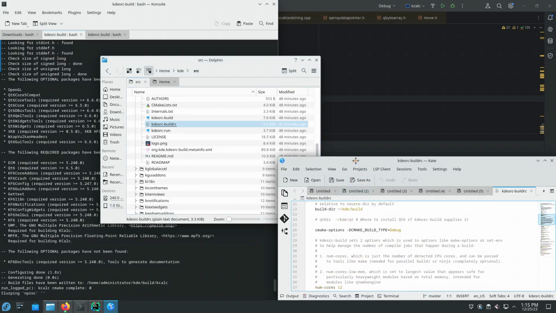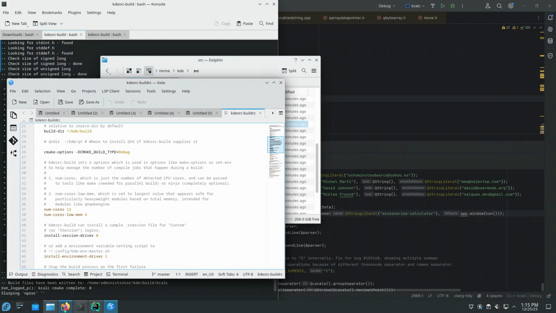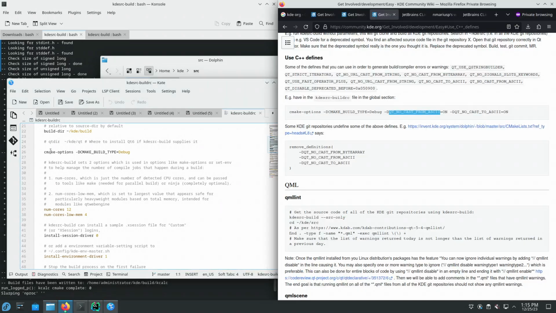And as the wiki page says, we should replace the line cmake options -DCMAKE_BUILD_TYPE=Debug, or we should append to this line. Let's go just this. Okay.